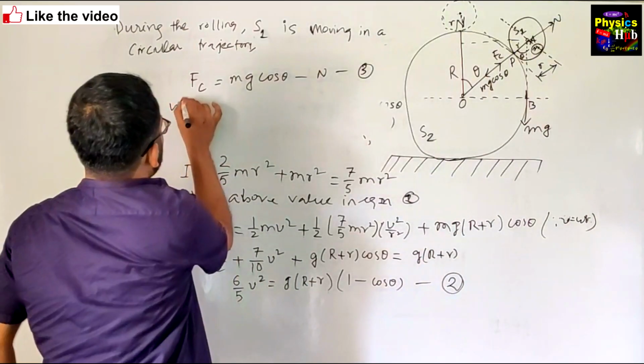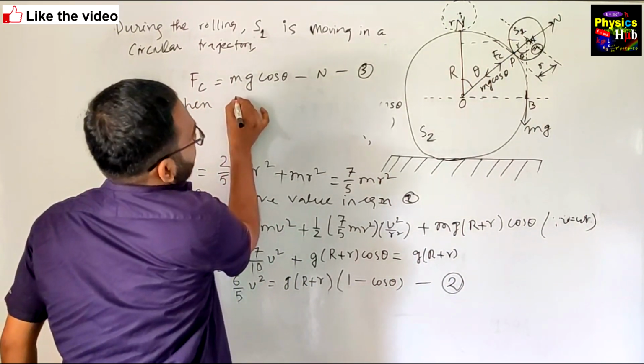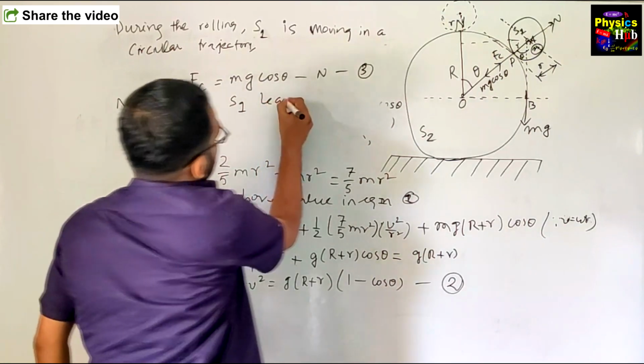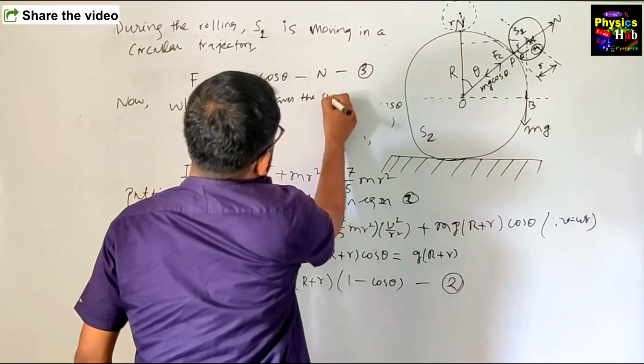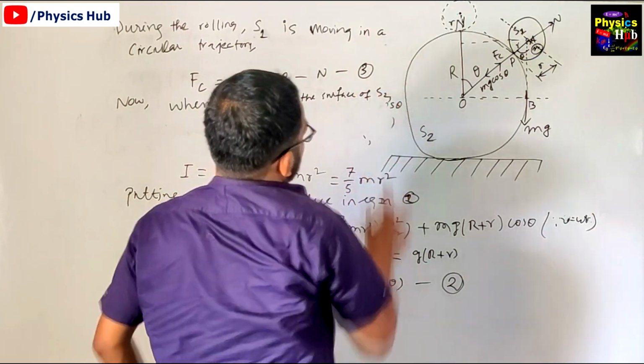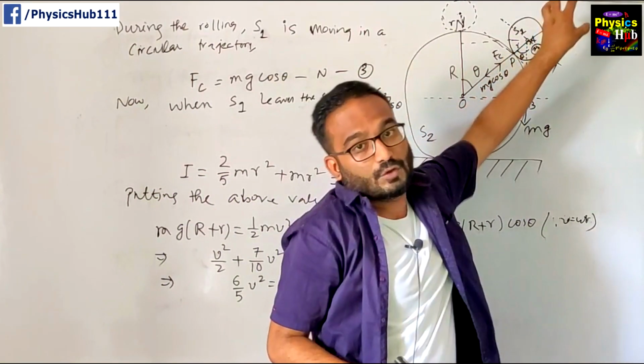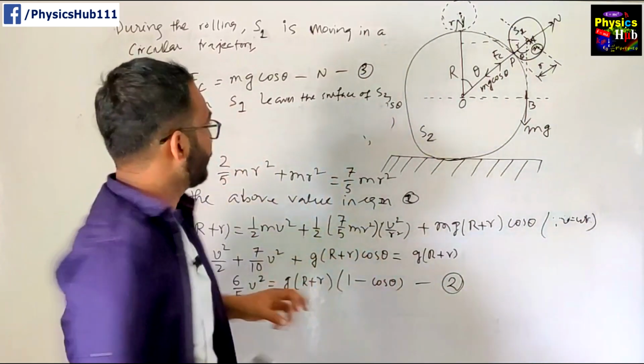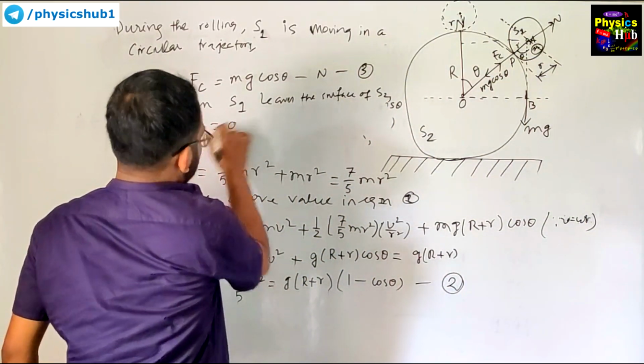Now when S1 leaves the surface of S2, at the moment when it leaves, the normal reaction will not be there. It means N will become 0.